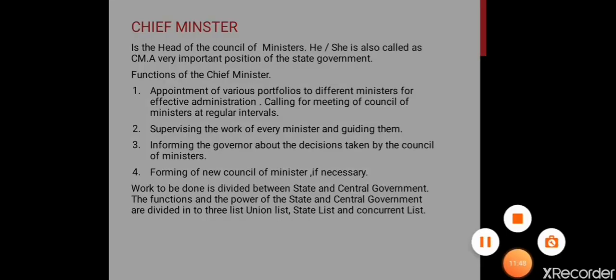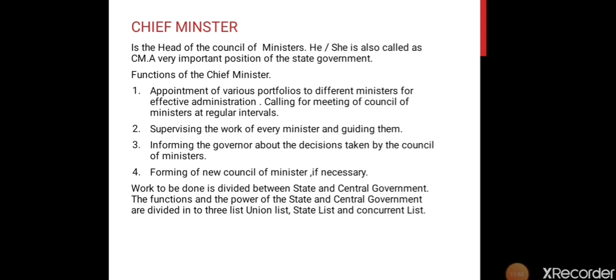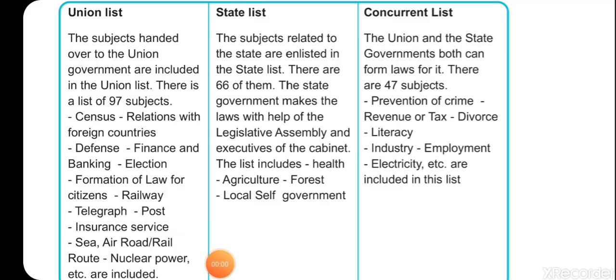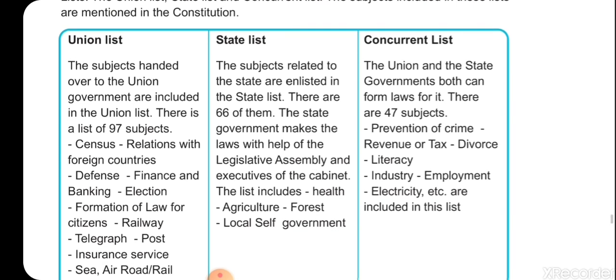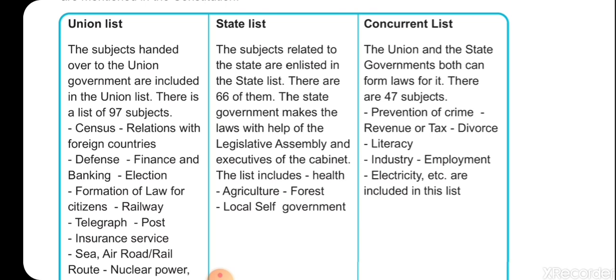So we'll see which are those works which fall under the union list, state list and the concurrent list. The subjects included in these lists are mentioned in the constitution. The union list covers the work done at the central level, the subjects handed over to the union government.